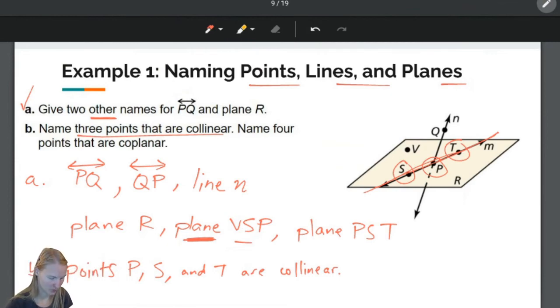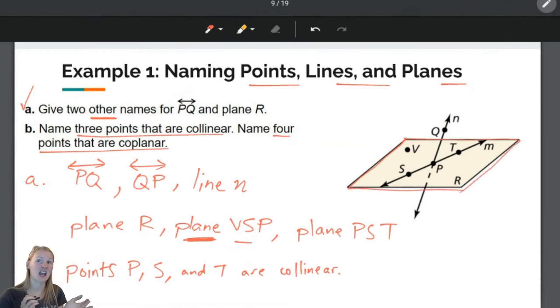Okay, now name 4 points that are coplanar. So now coplanar means in the same plane. We only have 1 plane, so let's check out some points. Point V, point S, point P, and point T. Is R a point? No, R is not a point because it doesn't have a dot next to it. So you cannot use R as a point, and you cannot use M as a point. They do not have dots next to them. So they are not points.